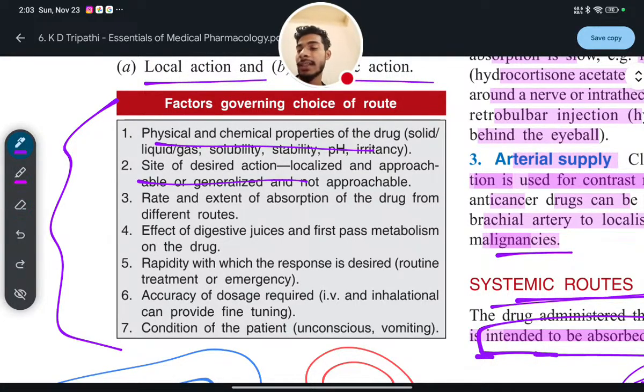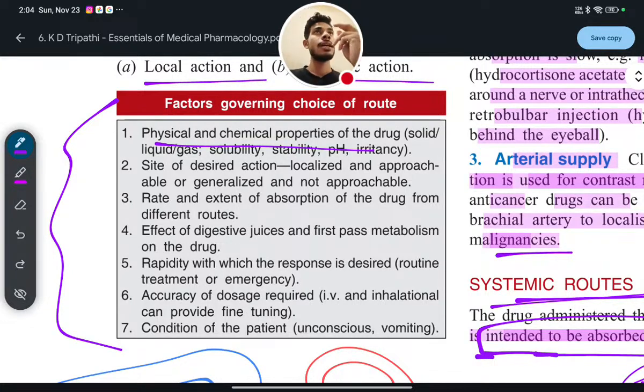Number two, site of desired action. Site of desired action, localized and approachable, or generalized and not approachable. That means, for example, what I mentioned earlier, if you are having a problem in the stomach, you will take directly through the oral route. If the site of action is trachea, bronchi, bronchiole, primary bronchiole, lungs, and alveoli, then you will take through the nasal passage, it will be easier.